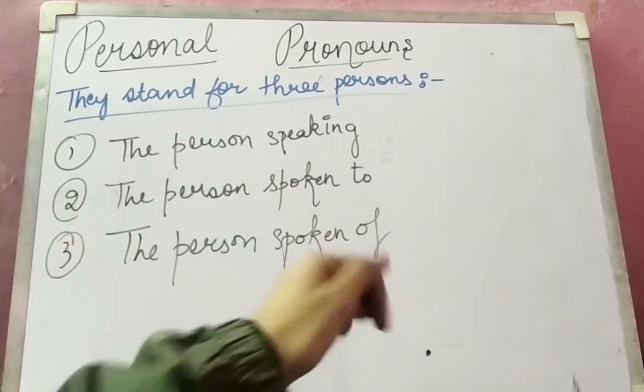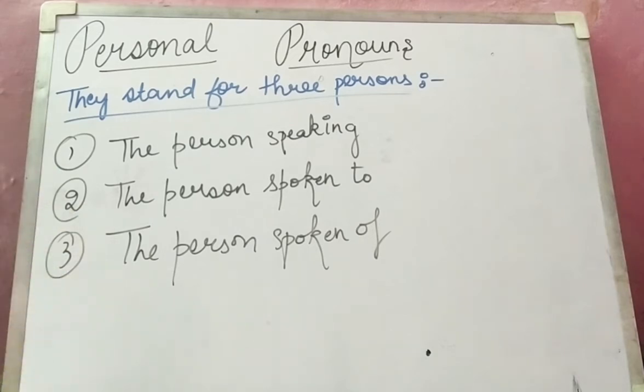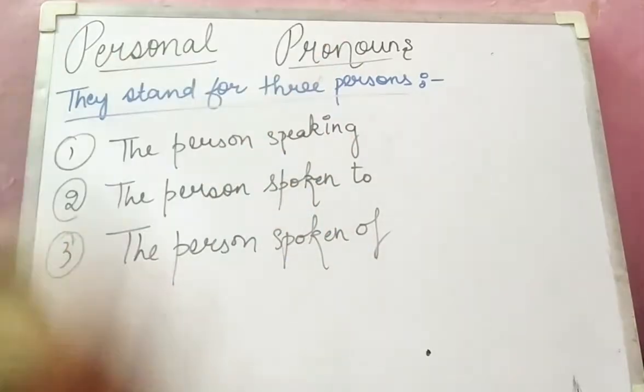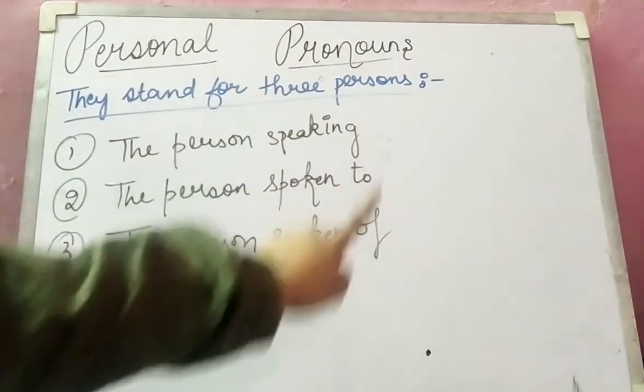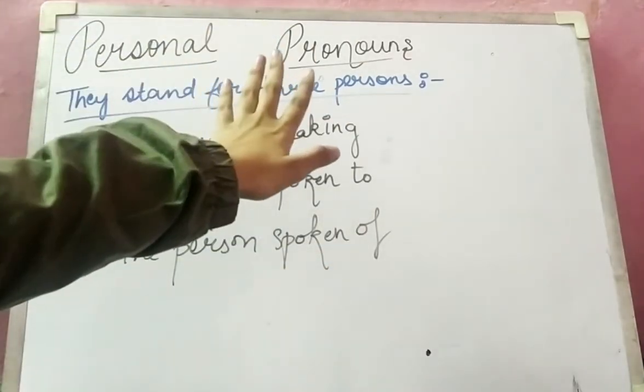मतलब the person speaking मतलब जो person बोल रहा है, who is the narrator, the person speaking जो बोल रहा है, means like I am speaking. The person spoken to जिसके साथ मैं बात कर रही हूँ, like मैं आपके साथ बात कर रही हूँ. The person spoken of और मैं किसके बारे में बात कर रही हूँ. These three things will be considered under these three persons, that is a personal pronoun.